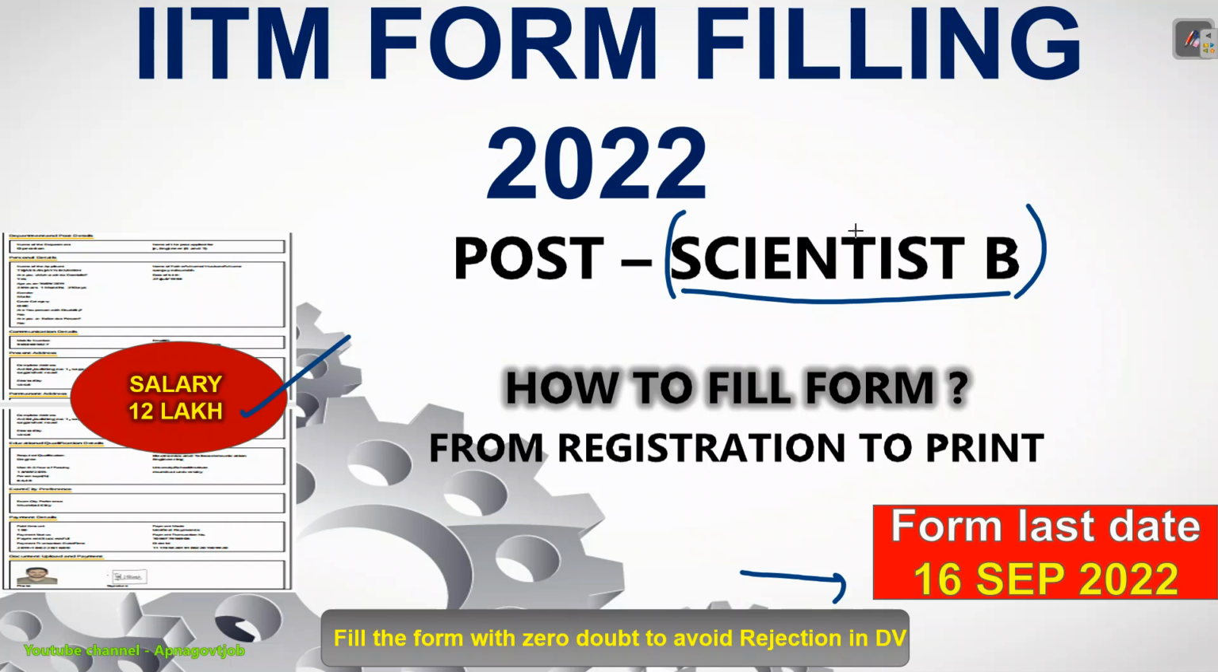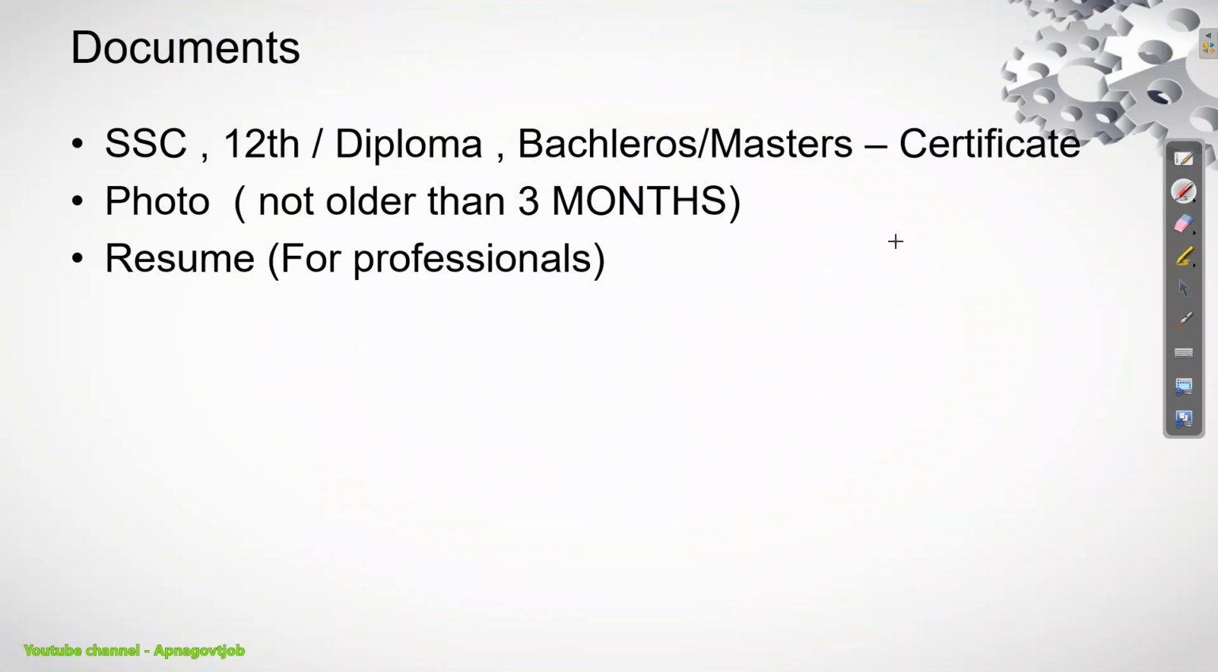Before that, what documents are required? Okay, so your SSC mark sheet is required, then your 12th or diploma mark sheet is required, and bachelor's and master's mark sheets plus your certificates are required. Okay, if you have a photo which should not be more than 3 months old, then you need to upload that. And for professionals, you need to upload a resume for the Scientist B position.